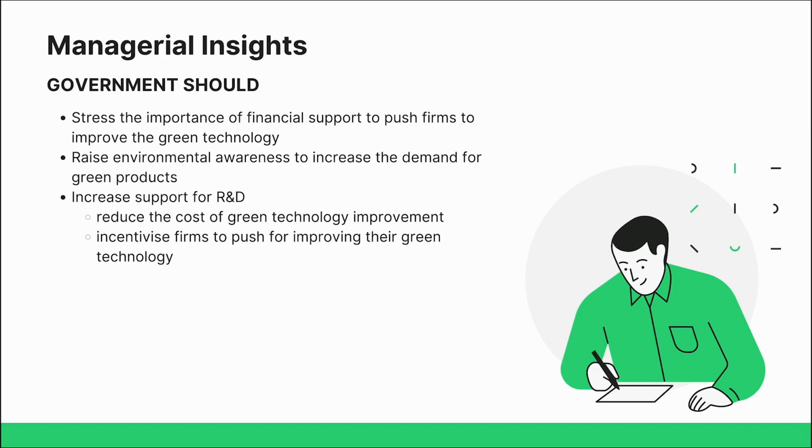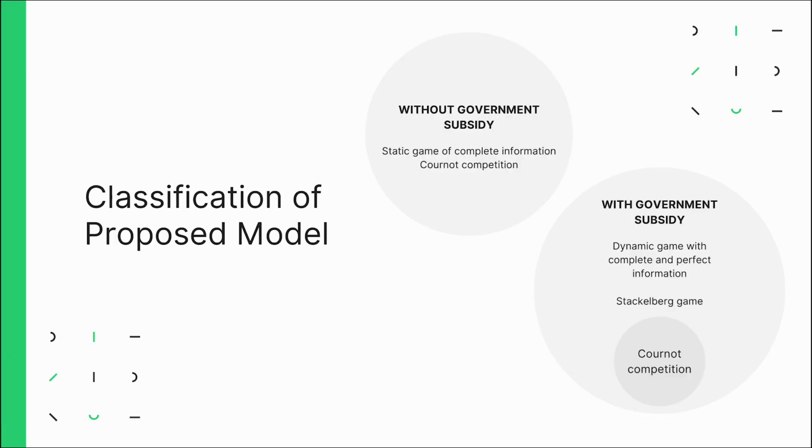All in all, the government should stress the importance of financial support to push firms to improve the green technology, raise the environmental awareness to increase the demand for the green products, and increase and support R&D to reduce the cost of green technology improvement. The study applies a static game of complete information in the case where the firms' Cournot competition takes place.